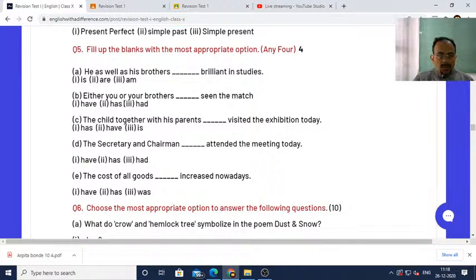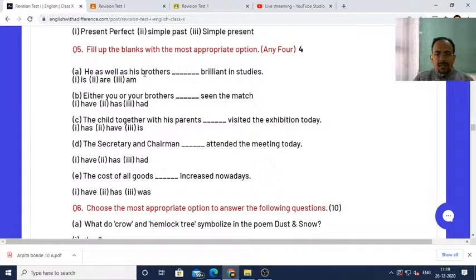Okay, next you see, fill out the blanks with the most appropriate options, any four. Okay, so he as well as his brothers dash brilliant in studies. So you can see there is a rule, dear students. If there are two subjects, for example, here he and his brothers, so there are two subjects here. The first subject is he, the second subject is his brothers.